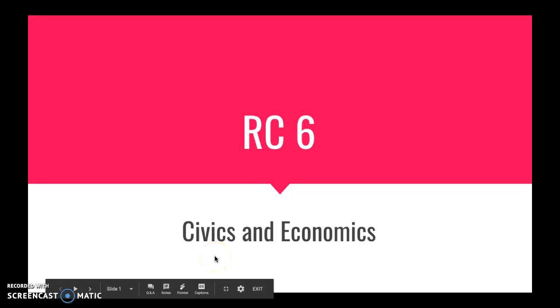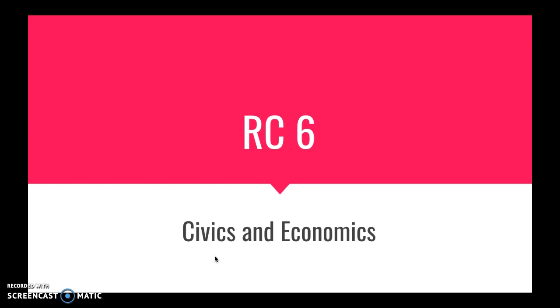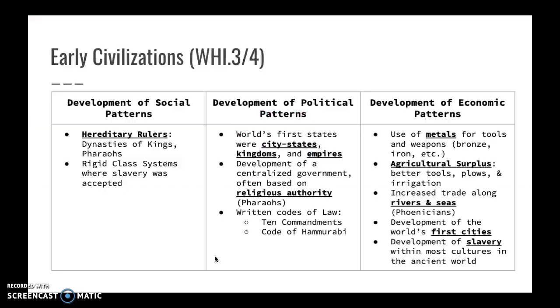This is the very last reporting category for world history up to 1500. For this reporting category 6, we're focusing on civics and economics. There's civics and economics pretty much in every single standard, so we're going to go through them and focus in on the different government and economic pieces that you need to know.